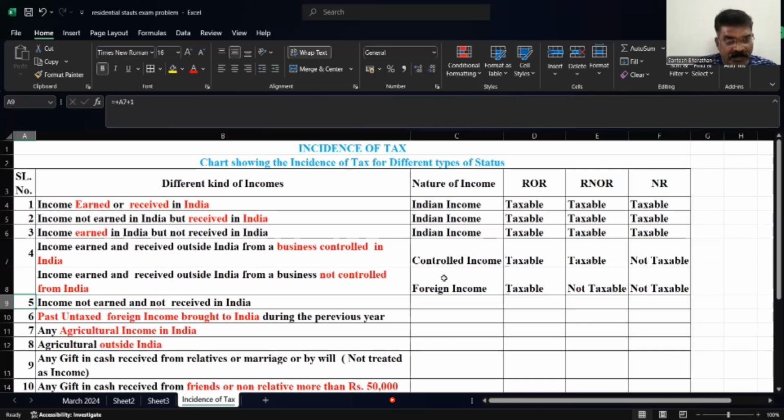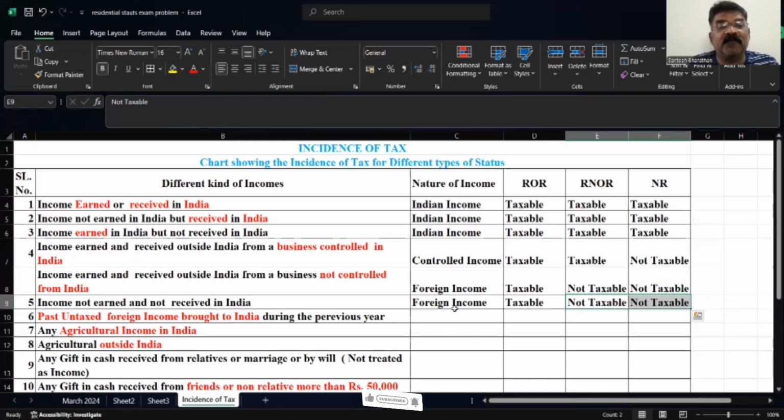Income not earned and not received in India. Income is not generated in India, not received in India either. So we treat that as a foreign income. Taxable only in case he is a resident, and not taxable in case of the others.